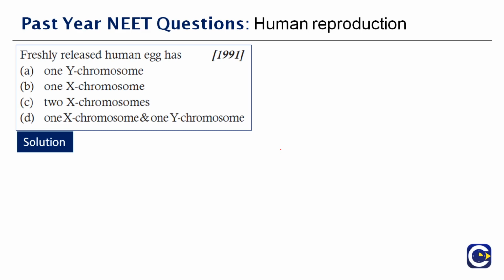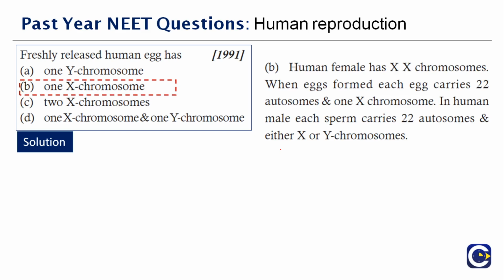When eggs form from egg carriers, 22 autosomes and 1 X chromosome. In human male it is 22, and again it is XY chromosome. Therefore the right answer is option B.